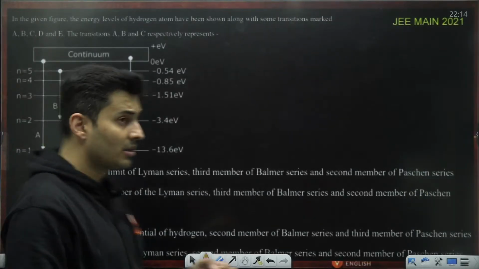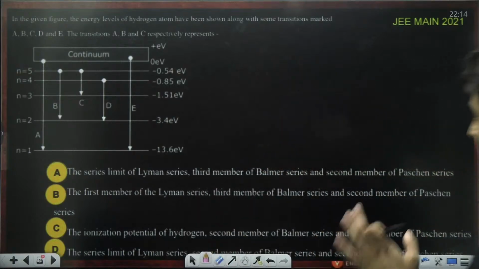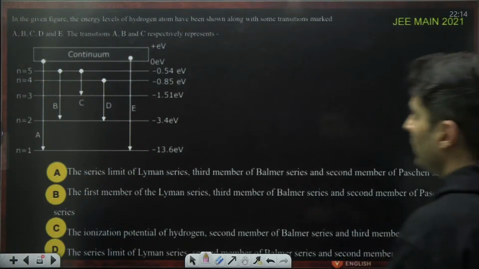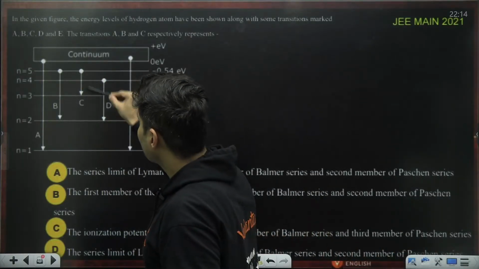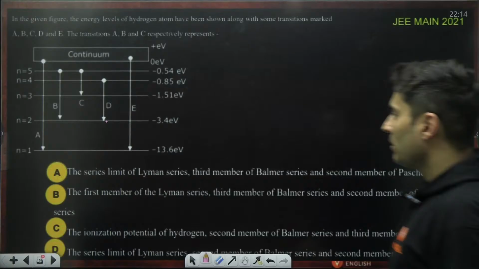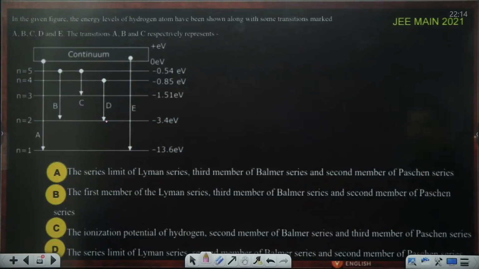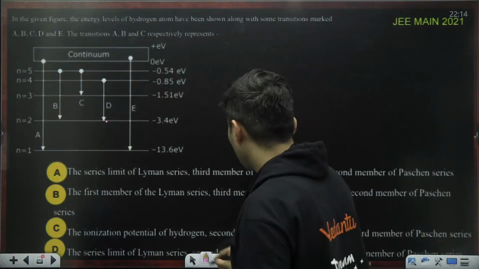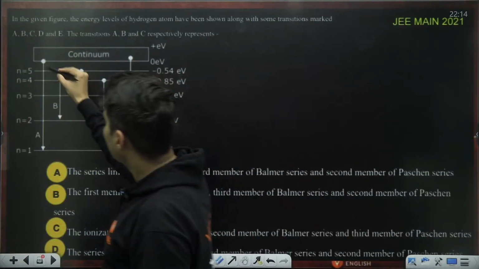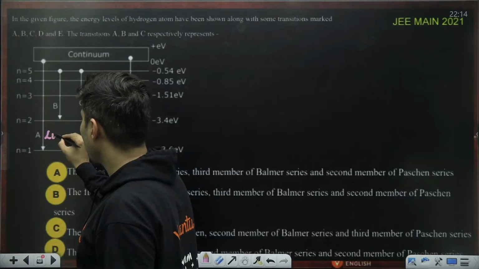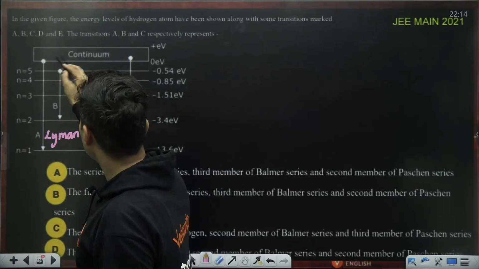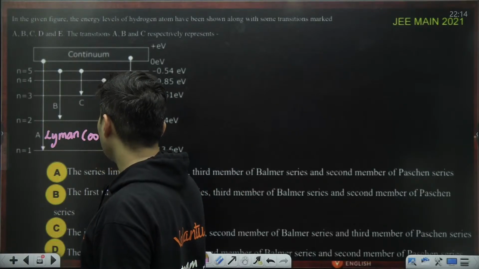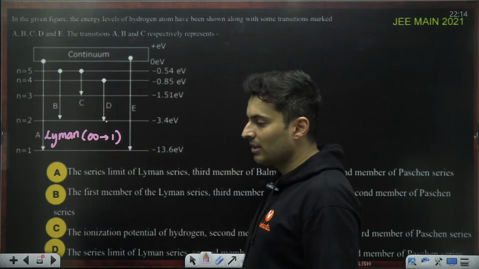It's a statement based on atomic spectra. In the given figure, the energy levels of hydrogen atom have been shown with some transitions marked A, B, C, D, and E. The series limit of Lyman, third member of Balmer, and second member of Paschen. What are A, B, and C? What is A? Think about it. If you look at A, I think this is coming to n is equal to 1. A is nothing but Lyman series, and it is coming from infinity. So Lyman series infinity to 1. It is the limit of the series of Lyman.